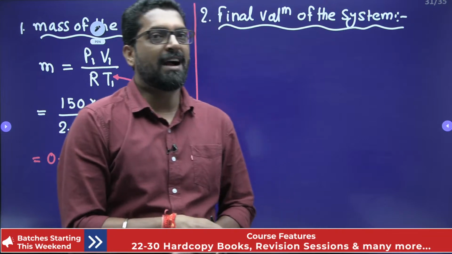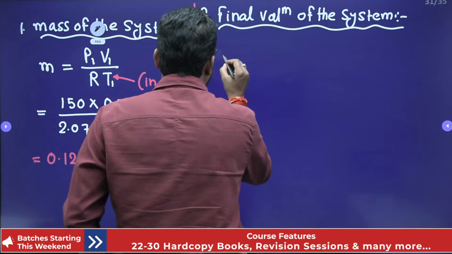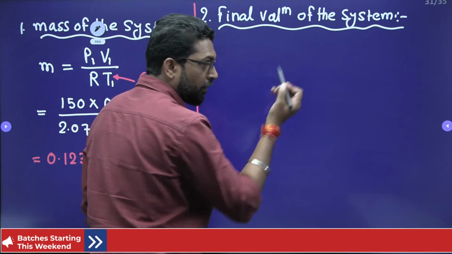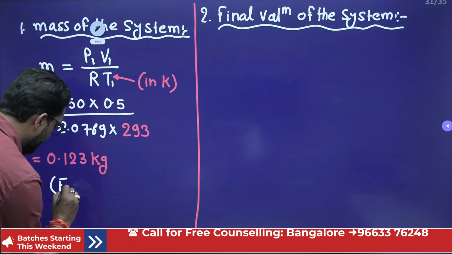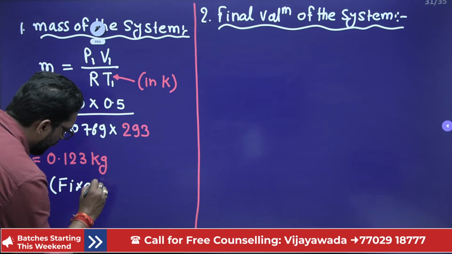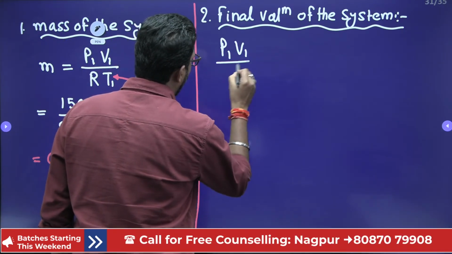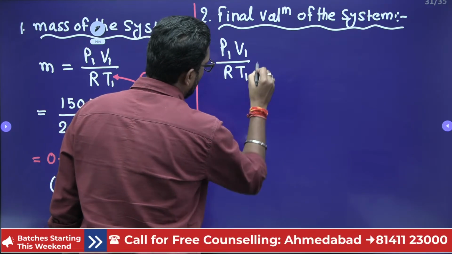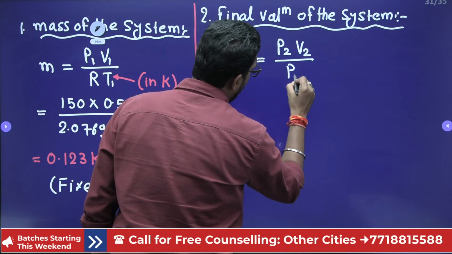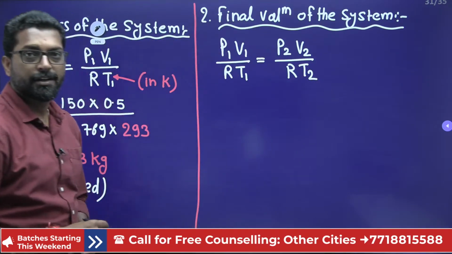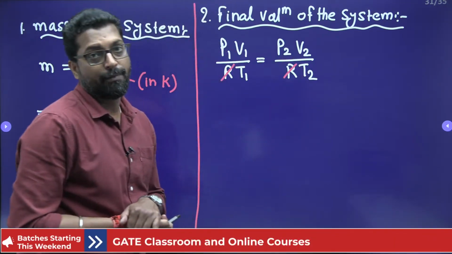Because this is an ideal gas, PV is equal to mRT. m is a constant, this is fixed. So P1 V1 by R T1 is equal to P2 V2 by R T2. R is the same. So we have to find V2.